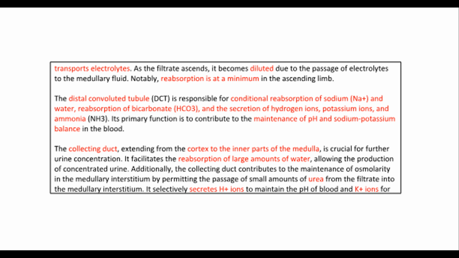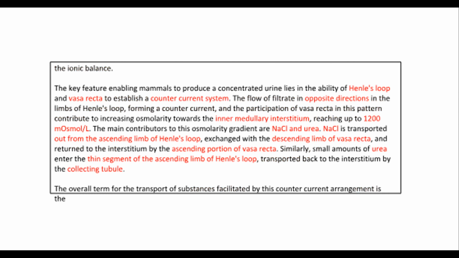The collecting duct, extending from the cortex to the inner parts of the medulla, is crucial for further urine concentration. It facilitates the reabsorption of large amounts of water, allowing the production of concentrated urine. Additionally, the collecting duct contributes to the maintenance of osmolarity in the medullary interstitium by permitting the passage of small amounts of urea from the filtrate into the medullary interstitium. It selectively secretes H+ ions to maintain the pH of blood and K+ ions to maintain the ionic balance. The key feature enabling mammals to produce a concentrated urine lies in the ability of Henle's loop and vasa recta to establish a counter-current system.